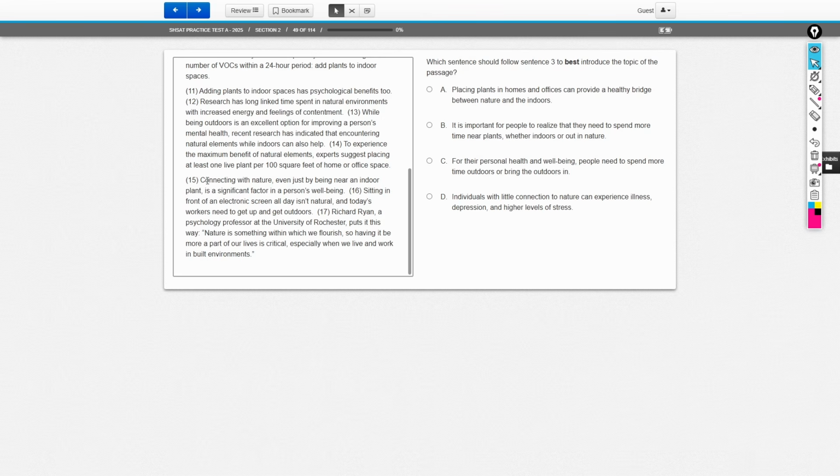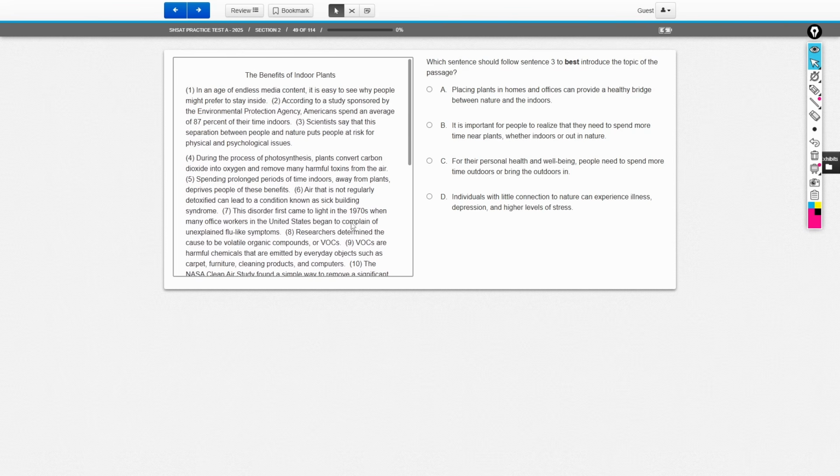Sitting in front of an electronic screen all day isn't natural, and today's workers need to get up and get outdoors. Richard Ryan, a psychology professor at the University of Rochester, puts it in this way: nature is something within which we flourish, so having it be a more part of our lives is critical, especially when we live and work in built environments. All right, so this entire passage didn't take that long to read.